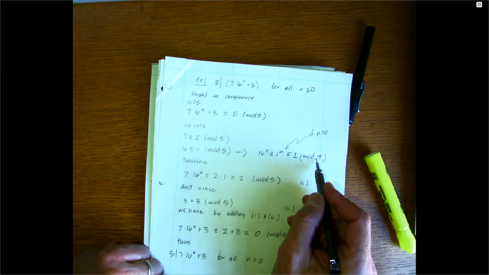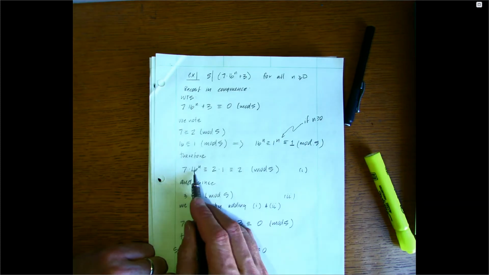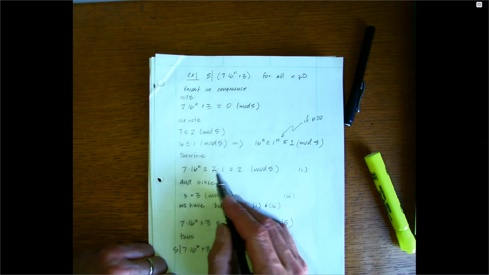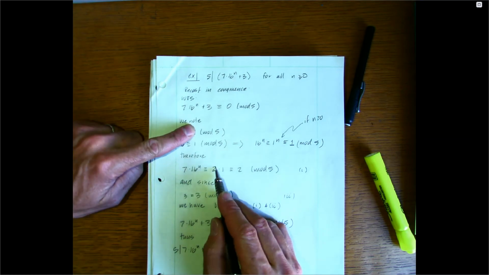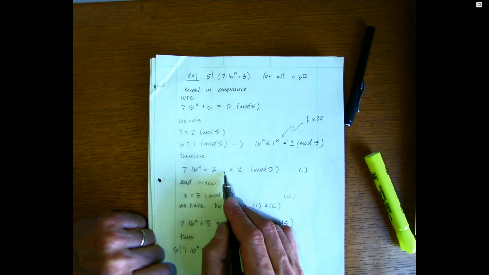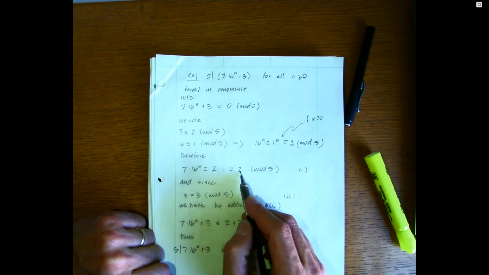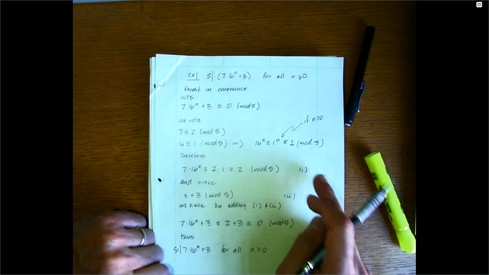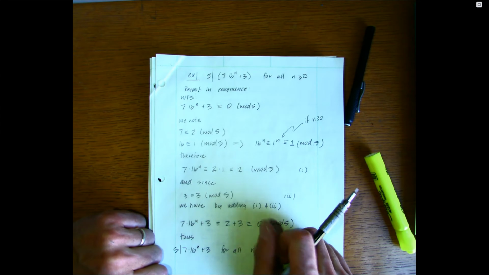So therefore, what can we say? We can say 7 times 16 raised to the n: well, 7 is congruent to 2, so we can replace it with 2. 16 raised to the n is congruent to 1, so we can replace it with a 1. So it's congruent to 2 mod 5. I'm going to call that result 1.